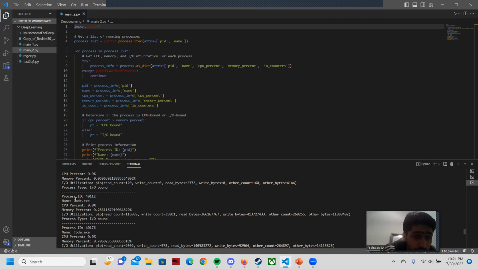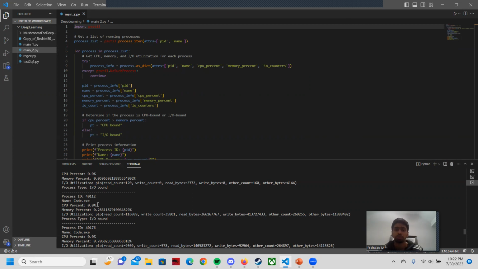For example, Code.exe shows the CPU percentage is 0 and the memory is 0.286. Since the memory is higher, the process is obviously going to be IO bound. For some reason, when we used psutil, we only got IO bound, because in order to get CPU bound, you need a CPU percentage higher than the memory percent.